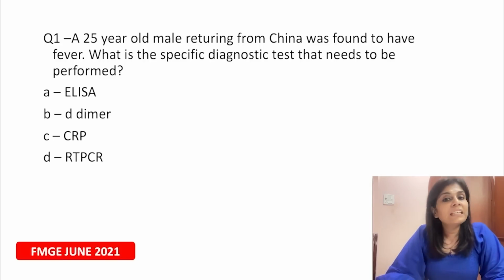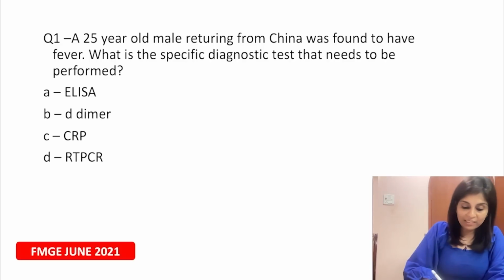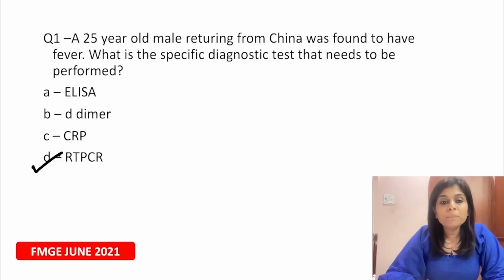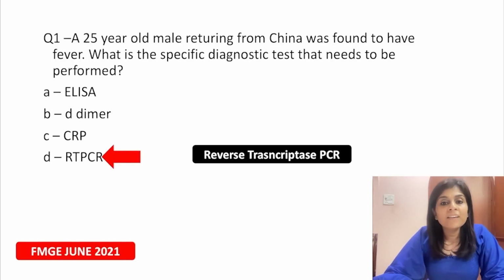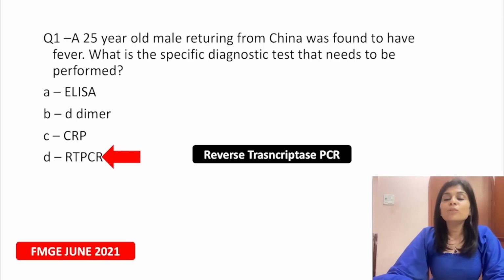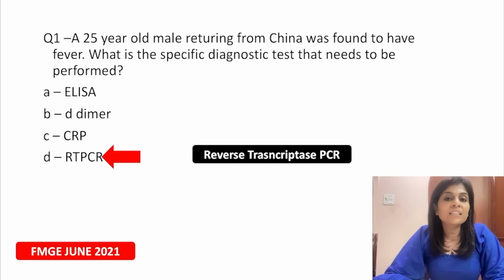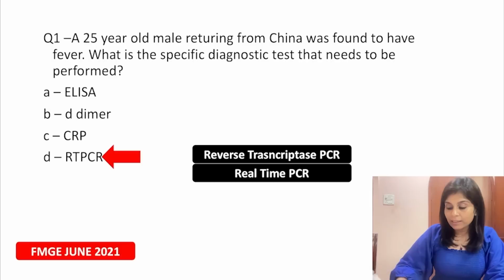So what is a specific diagnostic test for SARS-CoV-2 or any viral infection which you suspect following travel to China? It is real-time PCR or reverse transcriptase PCR, right? So the answer is choice D. Now what does RT-PCR stand for? RT-PCR here is reverse transcriptase PCR, because SARS-CoV-2 virus is an RNA virus. So before you can perform any amplification technique, you have to convert those RNAs to DNAs, for which reverse transcription is done. After that, quantification, amplification is done by real-time PCR.